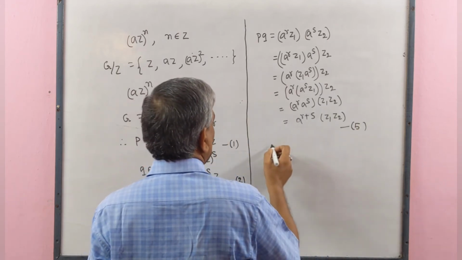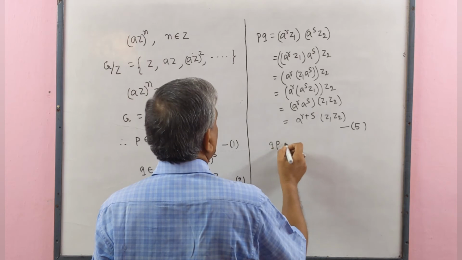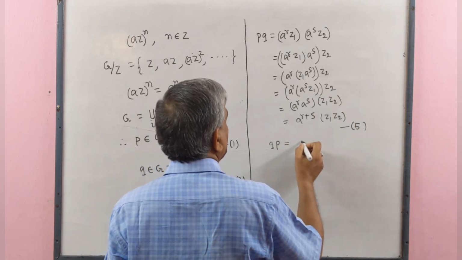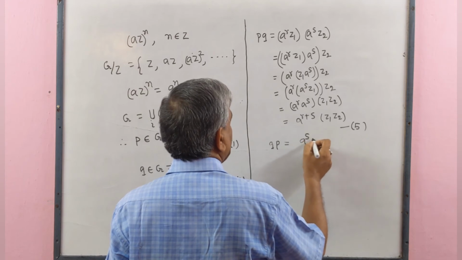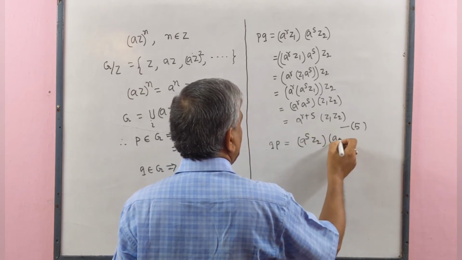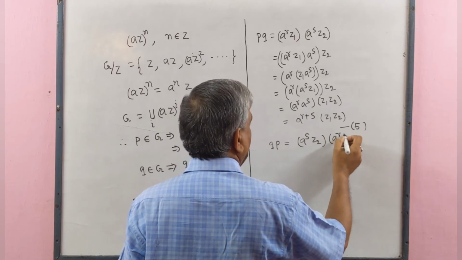Similarly, q operation p equal to a^s z2 a^r z1.